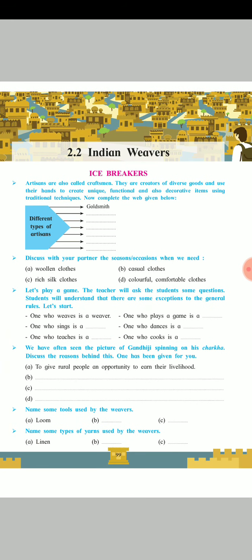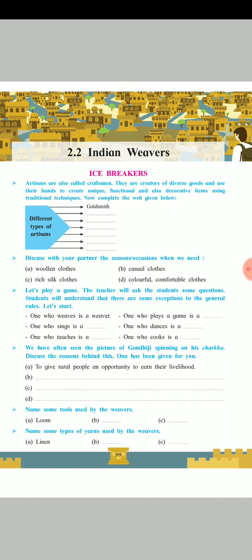Let's start. It's a very simple activity, very easy to guess. Now one has been done for you. One who views is a viewer. One person who views is called a viewer.